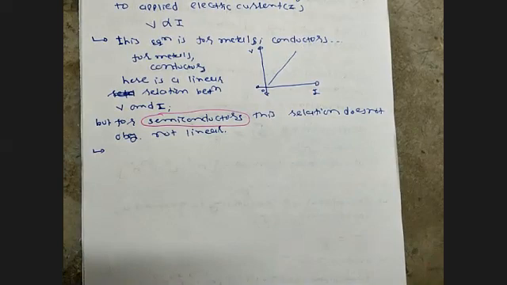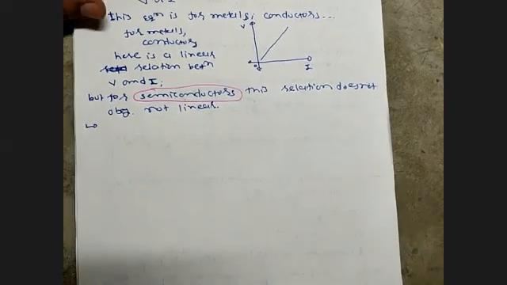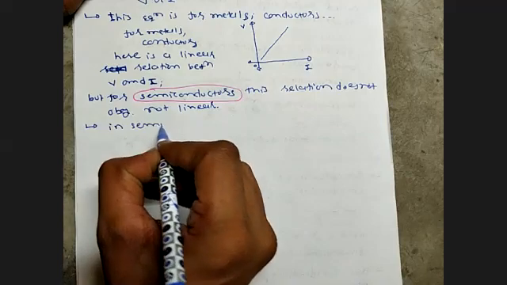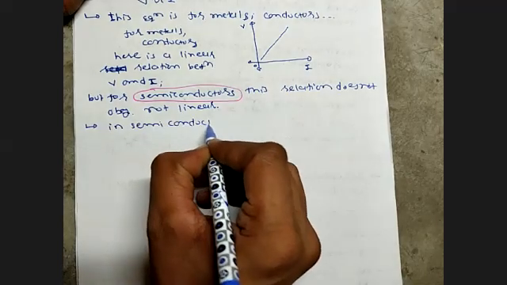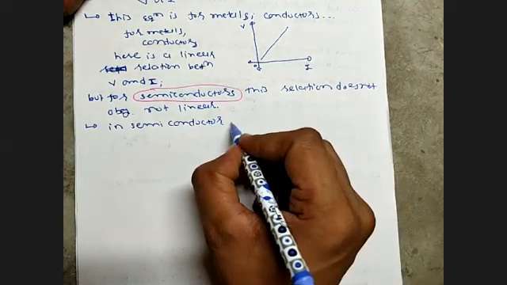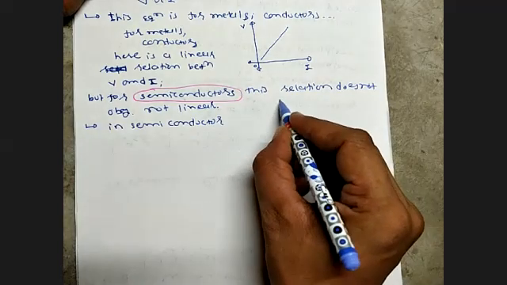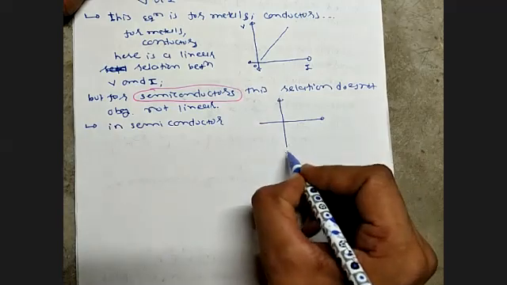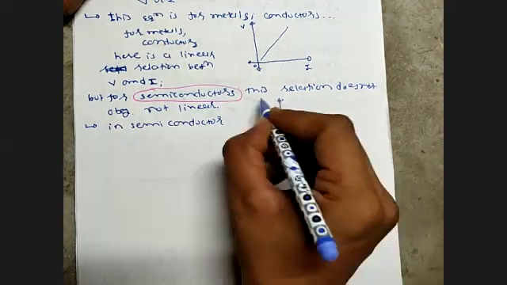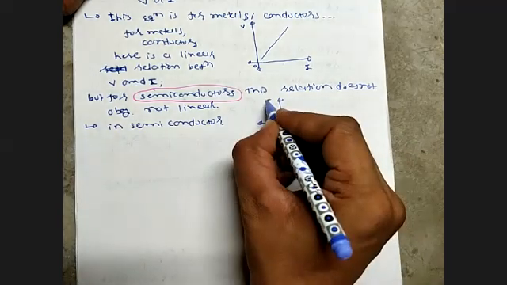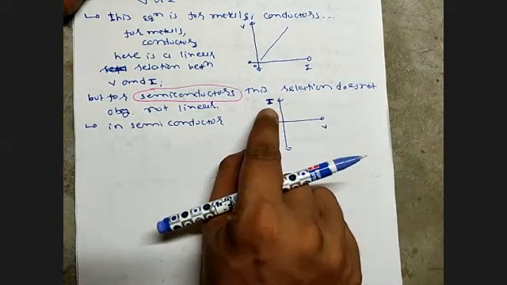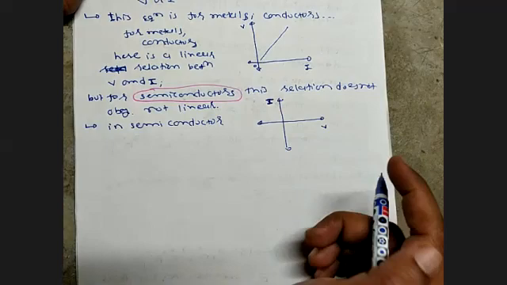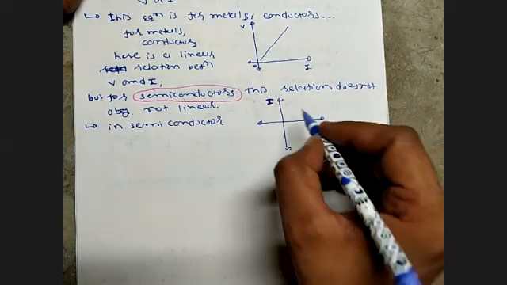In a semiconductor, the relation diagram is just like that. It is always an I versus V graph in electronics.